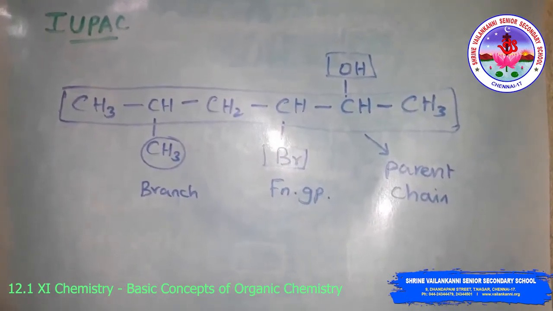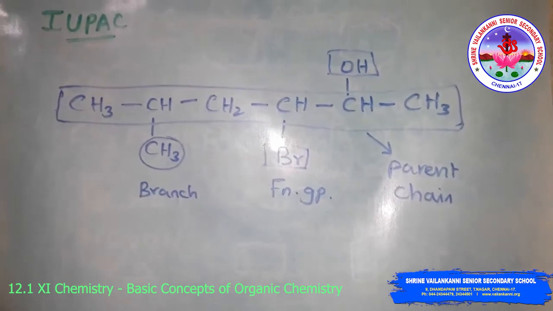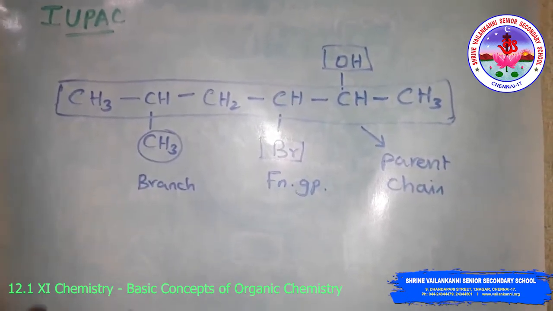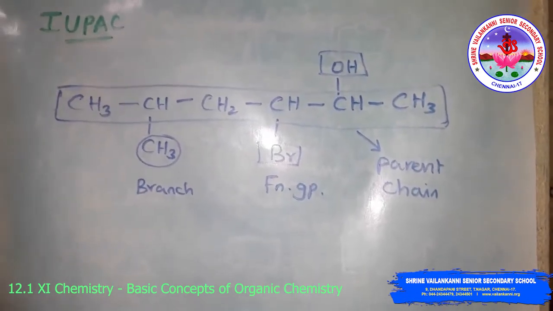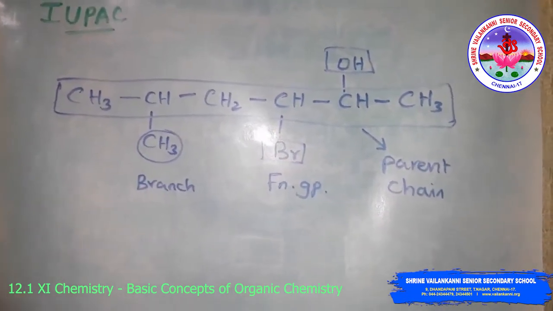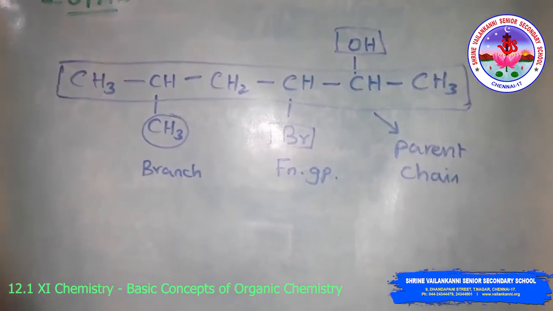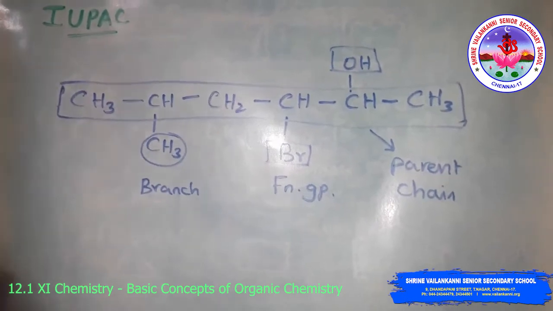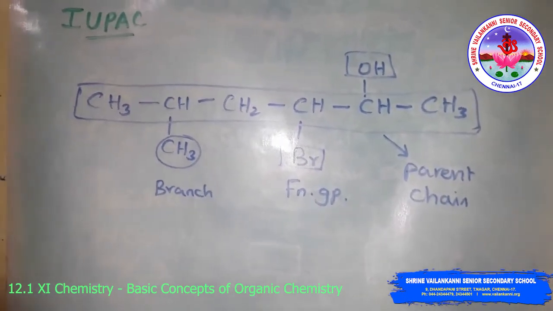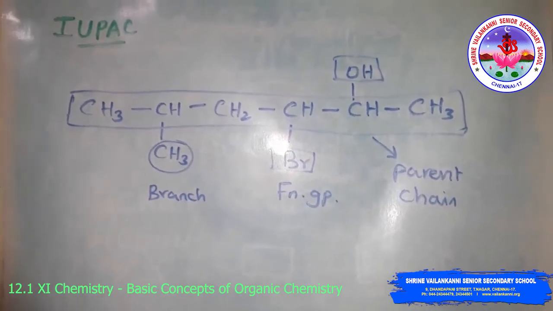By further using prefix and suffix, the parent name can be modified to obtain the actual name. Compounds containing carbon and hydrogen only are called hydrocarbons. Hydrocarbons are saturated if they contain only carbon-carbon single bonds. Unsaturated means they contain carbon-carbon double or triple bonds.